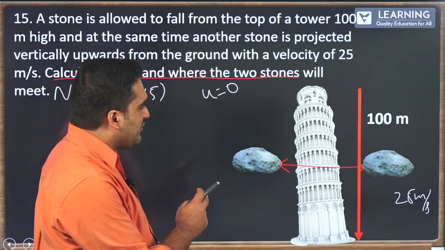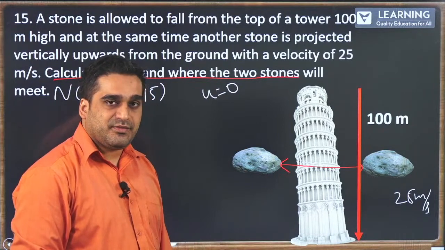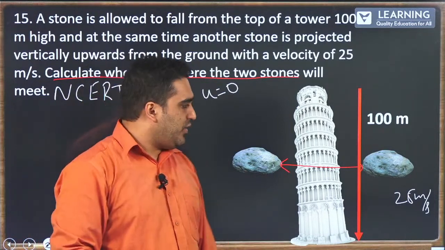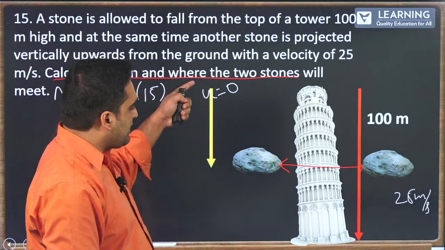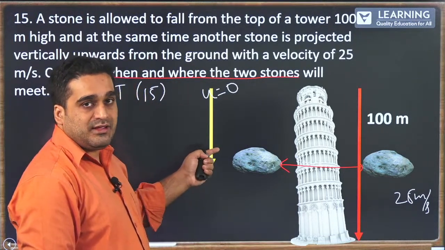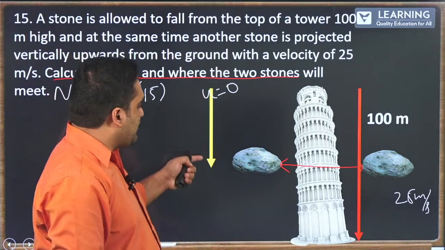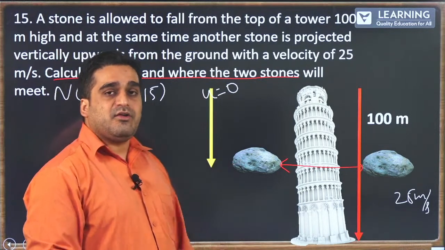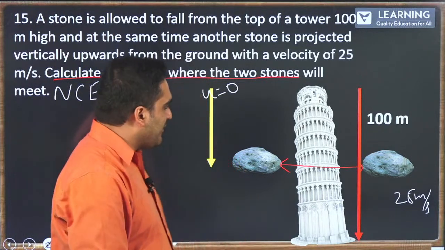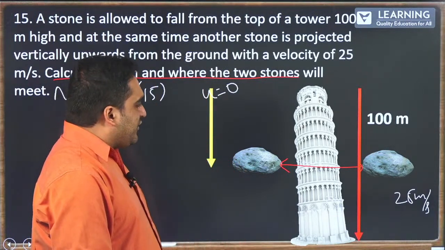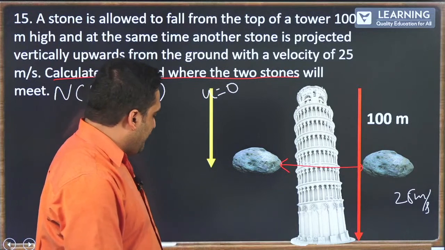Height of the building, which is 100 meters. Now to find the when and where, first the where we will locate by this arrow, the yellow arrow gives an indication where the stones will meet, but also we need to find when the stones will meet. Okay? Now I thought I would give you this as a homework problem.